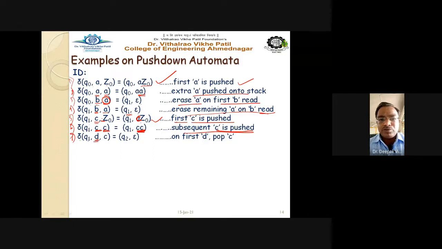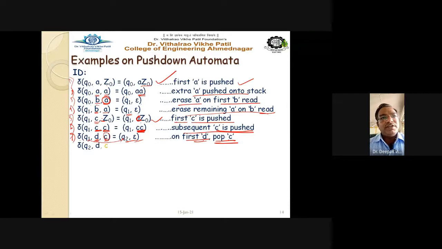D is now the input string, and C is on the top of the stack. Just remove this D, remove this C. So on the first D, pop C, with this Q2 epsilon. Here the state changes from Q1 to Q2. So definitely on the first D we have to pop the C.